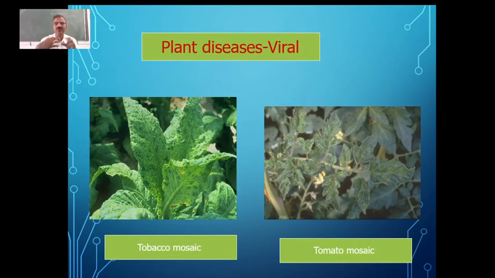Apart from that, we have so many other viral diseases. And what has to be done for that? We have to develop new varieties which are able to resist such diseases. How exactly are we going to develop that? Again, it is through breeding. How exactly we are going to develop it through breeding, we'll see in the next class.